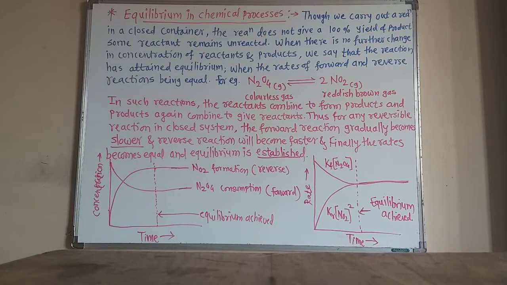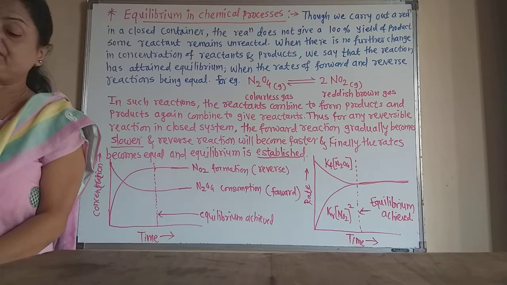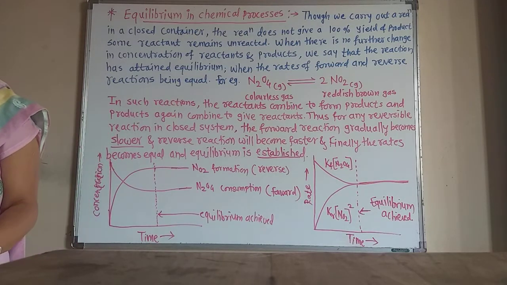We are learning chapter number 12 of 11 science, chemical equilibrium.